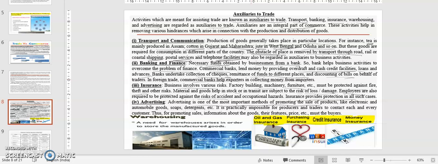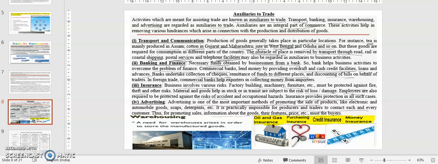It is practically impossible for producers and traders to contact each and every customer. Thus, for promoting sales, information about goods, their features, price, etc. must reach the buyers. Whenever you are going to promote sales, information about the goods and features should be promoted through advertisement only. Television, the internet and social media nowadays help to promote these things.